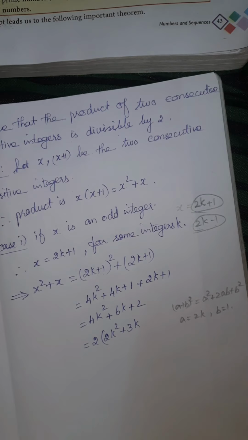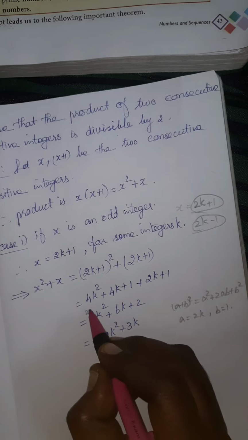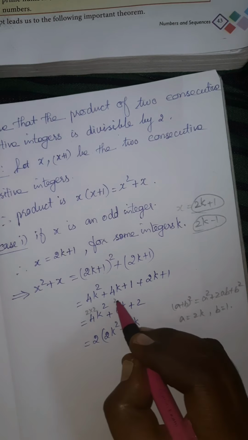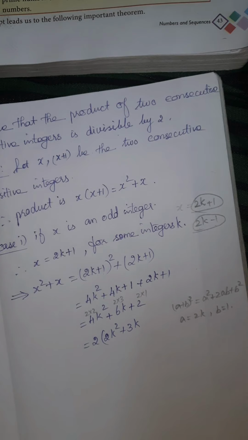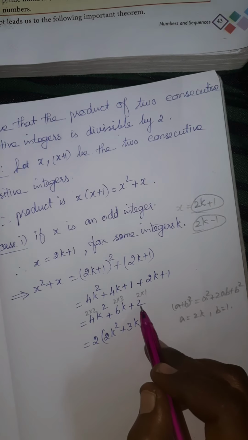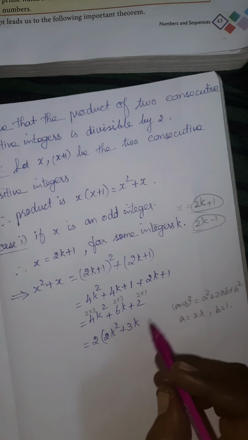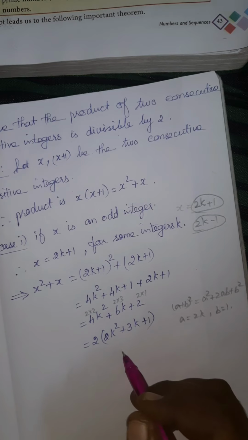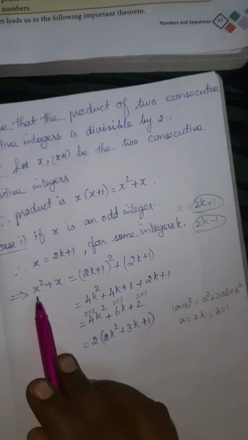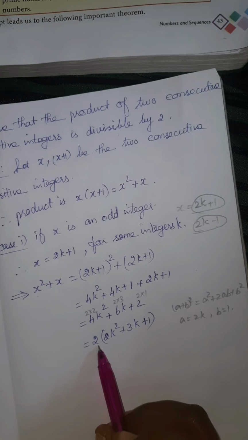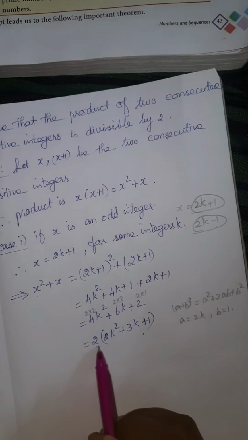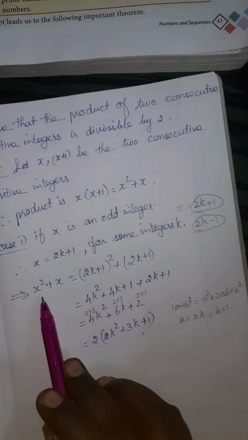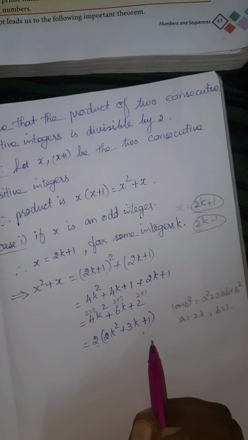Okay, why we are taking this way? The 4 you can write as 2 into 2, 6 you can write as 2 into 3, then 2 you can write as 2 into 1. Okay, then we took the 2 outside from the third term also, so there only 1 left out. Are you clear? Now this x square plus x is equal to 2 into some value. So this x square plus x is the multiple of 2. That means this will be divisible by 2.